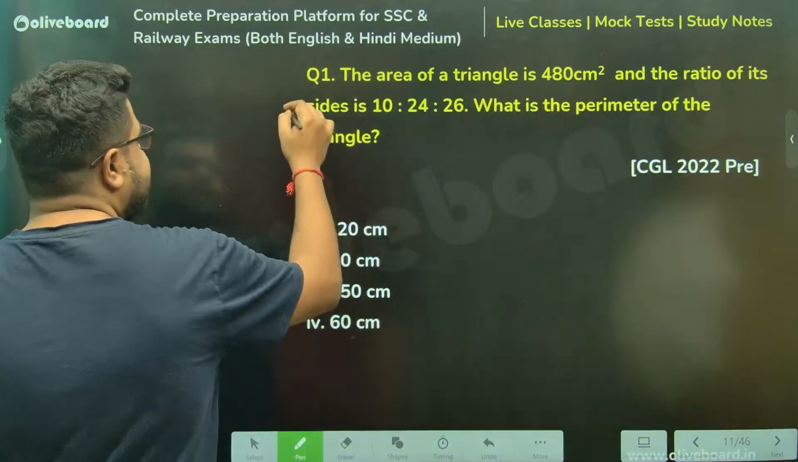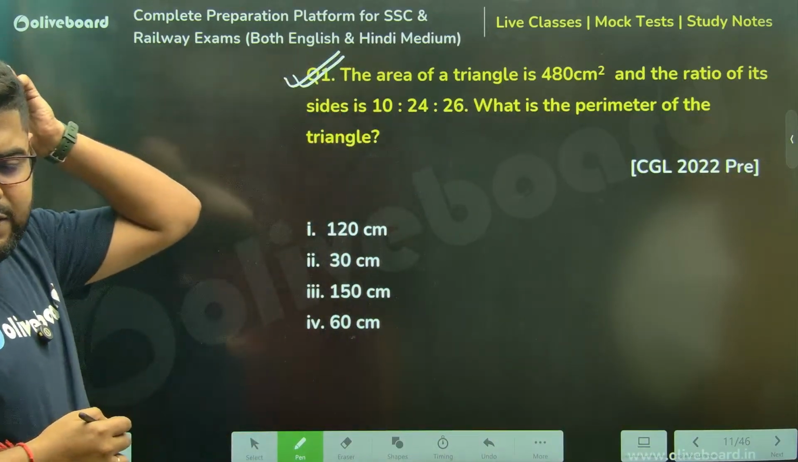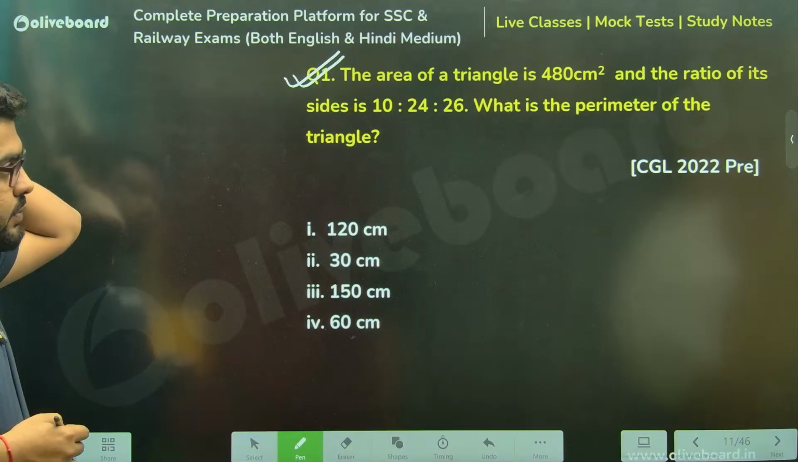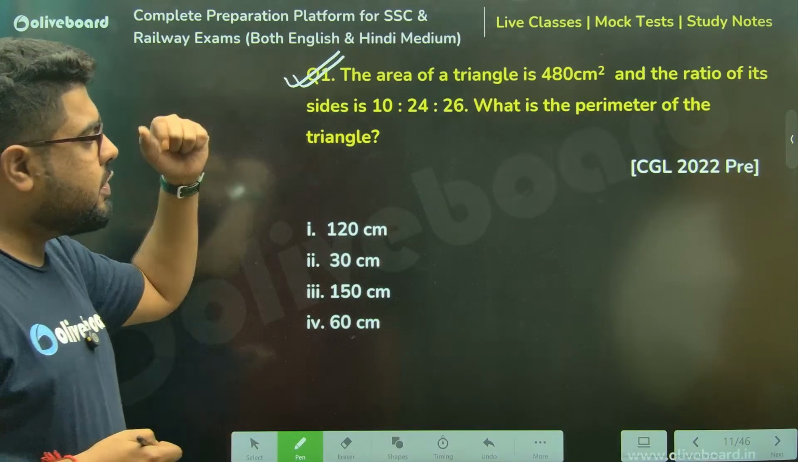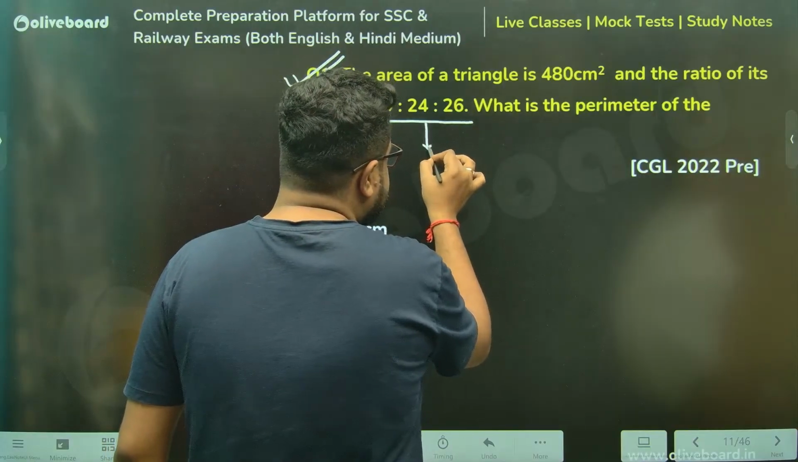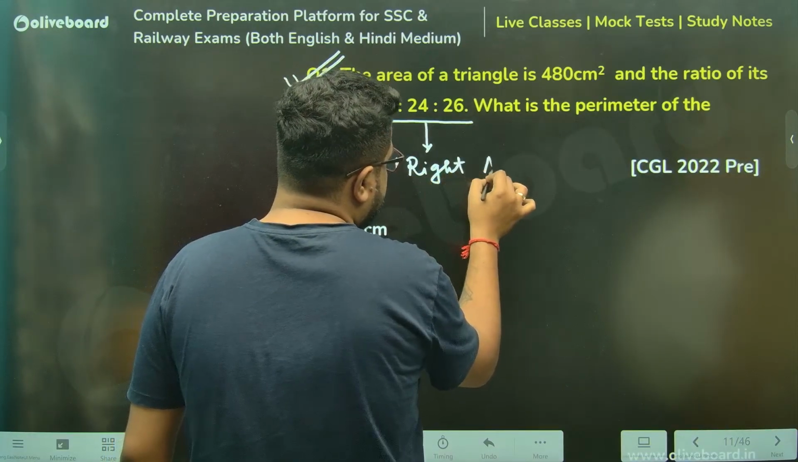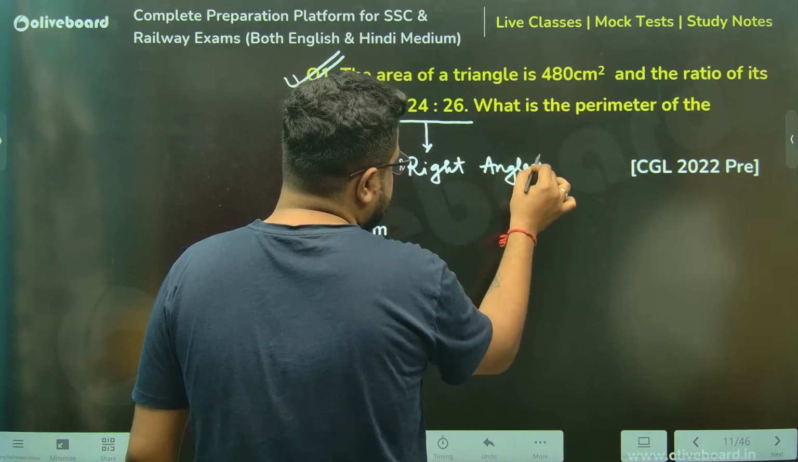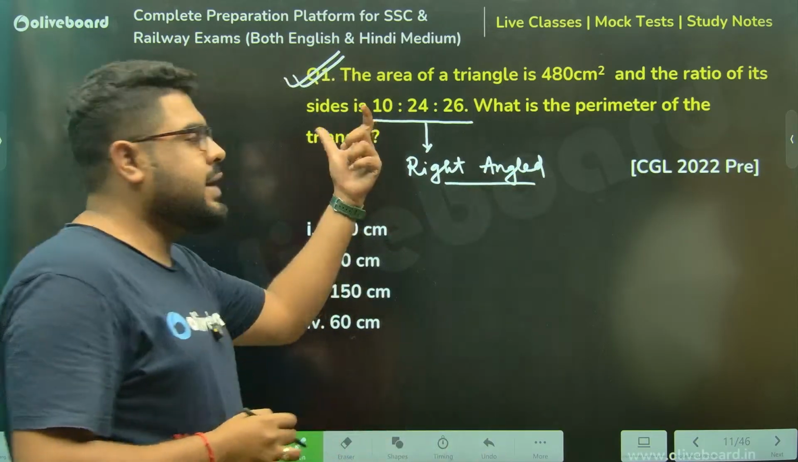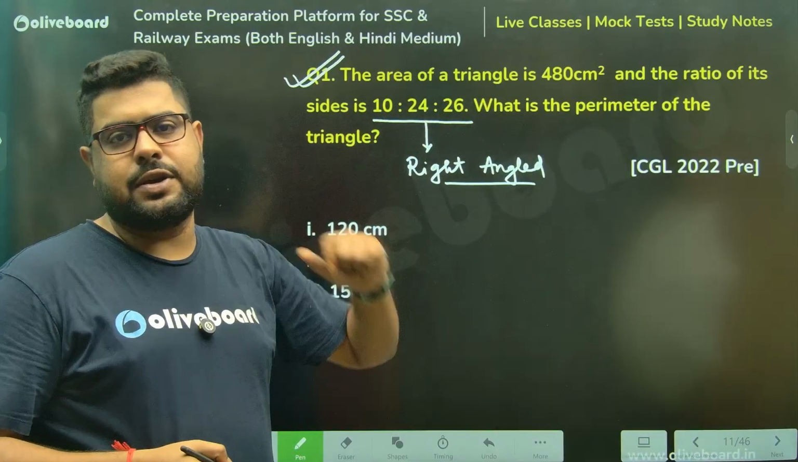Let's solve a few questions. First question right in front of you from CGL 2022. Let's see what it is. Area of a triangle is 480. Ratio of the sides are given. So looking at the ratio, I can say this is a right angle triangle. Yes or no, sir? Why? So 10, 24, 26. That is a ratio of a Pythagorean triplet.